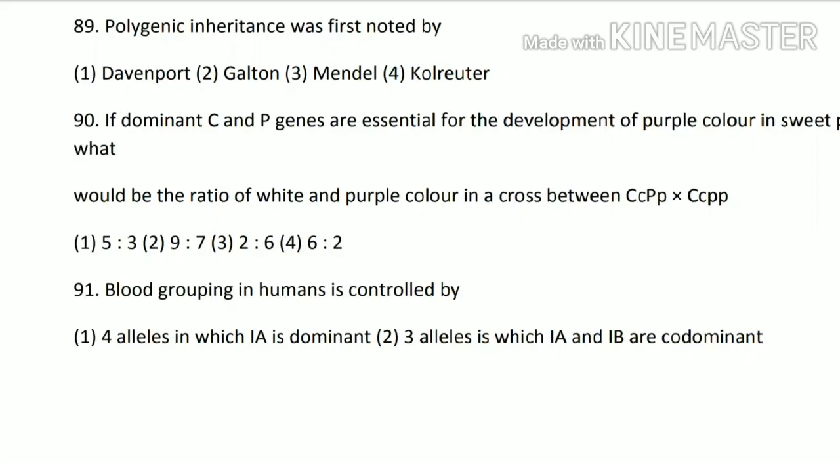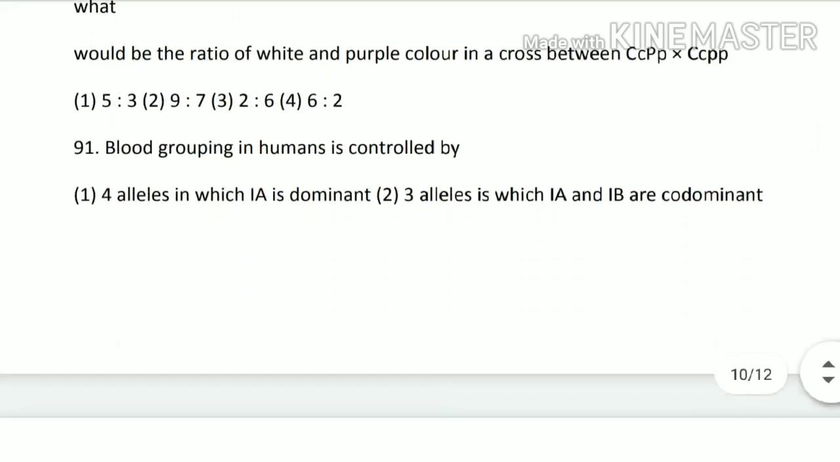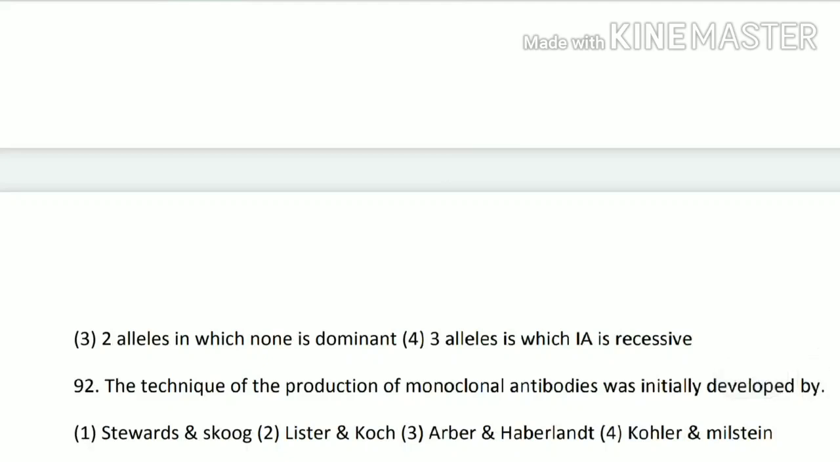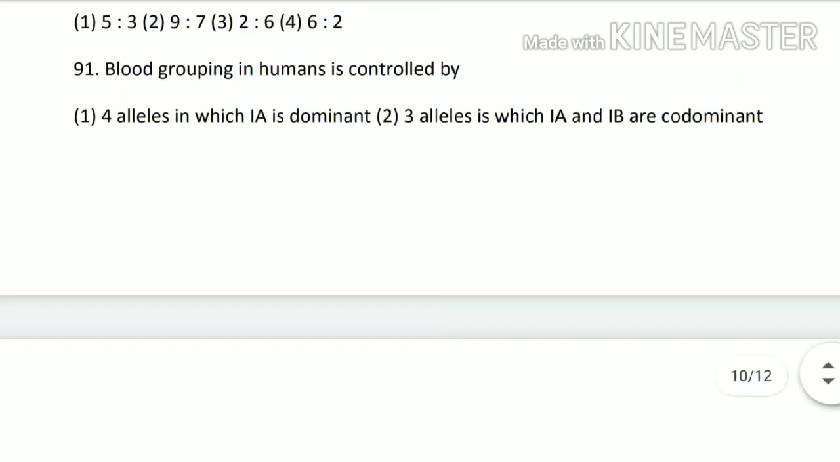Next question. Blood grouping in human is controlled by, so we have to tell how it is controlled: 4 alleles in which IA is dominant, 3 alleles in which IA and IB are co-dominant, 2 alleles in which none is dominant, or 3 alleles in which IA is recessive. So its answer is 3 alleles in which IA and IB are co-dominant. There are 3 alleles only, A, B and O. A and B are co-dominant and O is the recessive.